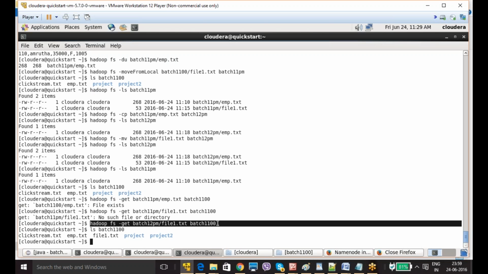Whereas the move option is not available. See, move is available in all the other areas. Within Linux you can move it. From the local system to the Hadoop system also you can move it. Within the Hadoop system you can move it. But from the Hadoop system to the local system, local is nothing but the Linux system. If I say Hadoop, it is the HDFS system. Okay. Got it. So move is not going to work from Hadoop to local, whereas from local to Hadoop it is going to work.